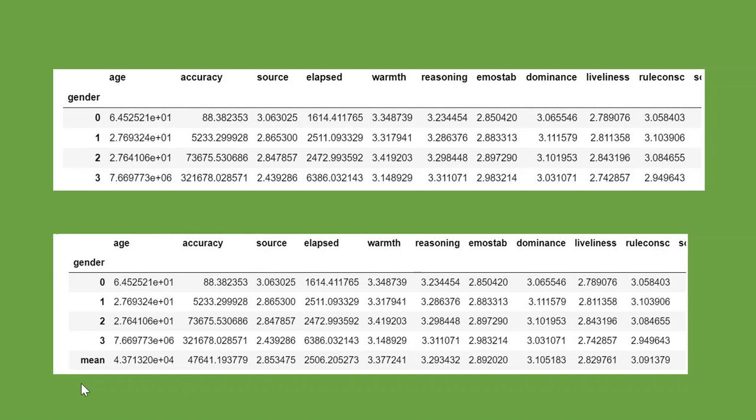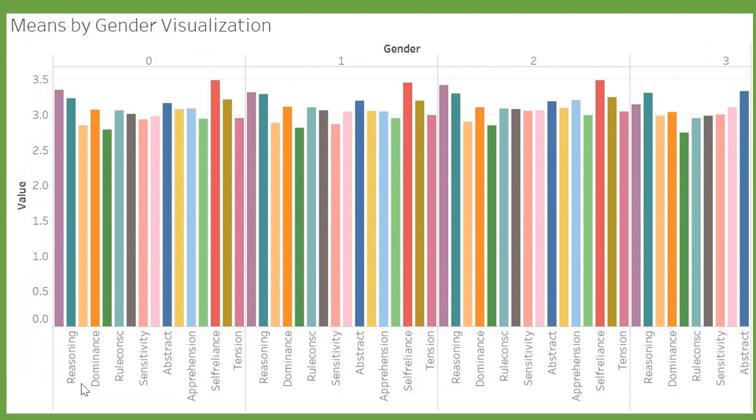And then here at the bottom, you can see I also added a row which presented the total mean for each column. In order to visualize this data, I downloaded Tableau, and I created bar charts grouped by gender. Here's a vertical bar chart grouped by gender at the top. Gender is 0 if they didn't answer the question, 1 if they're male, 2 if they're female, and 3 if they put other.